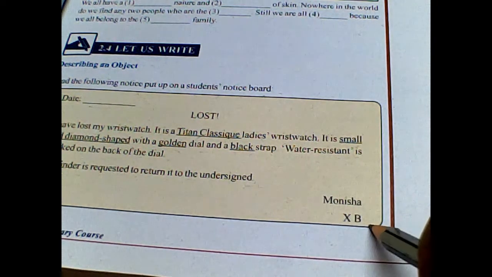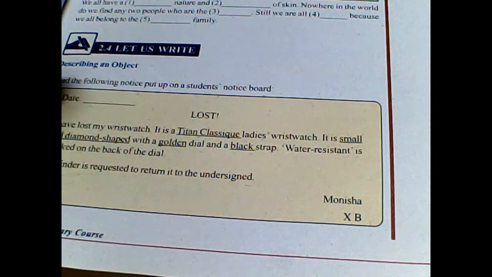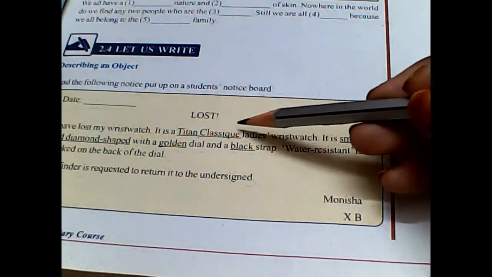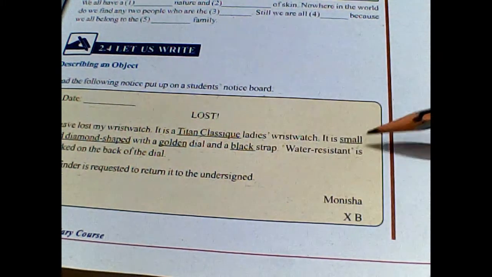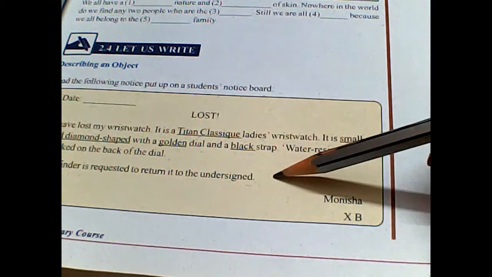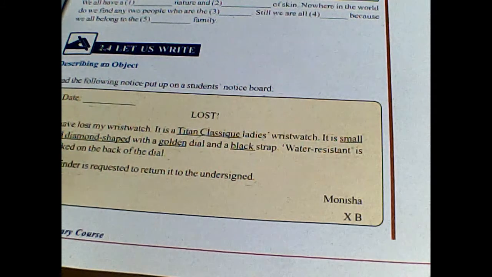Now similarly you have to, this is a particular thing on the notice board. This gives you the date plus what you have lost, how it looks, what is the size of it, how it is shaped, and all the details the person is giving, so that it is describing its watch, so that if anybody finds it, they can go and give it to this girl.